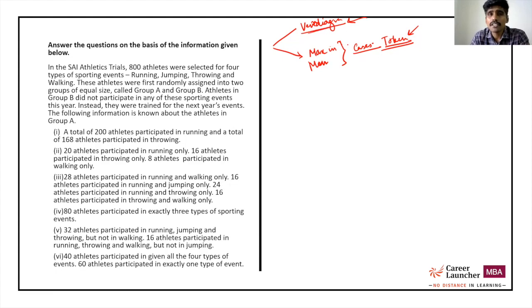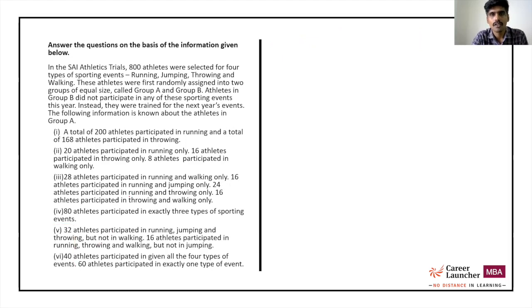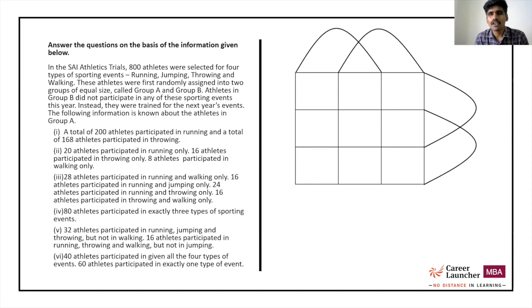The other reason why you should not solve it is if you don't know how to draw a Venn diagram of 4 sets. So I'm going to show you how to go about drawing the Venn diagram of 4 sets. Broadly, this is what the Venn diagram of 4 sets will look like. So if I name it, what are the 4 events? Running, jumping, throwing, and walking.